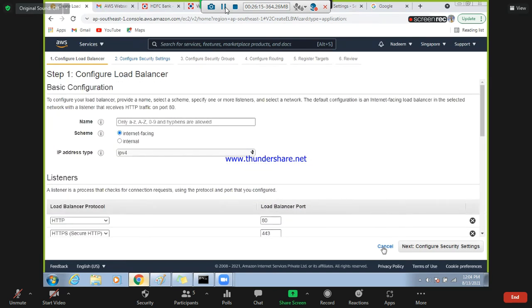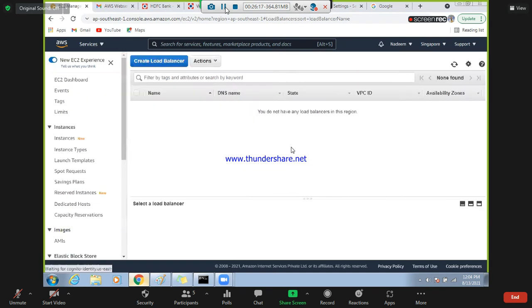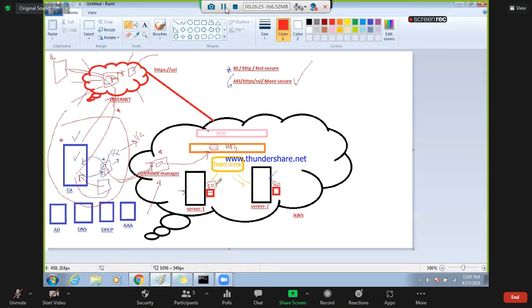So let's do one thing. Let's create two instances. Okay, so that's one thing. So one thing that is called 443. So you just need to change, instead of port 80, if you are using 443, then you need a certificate. You understand this?